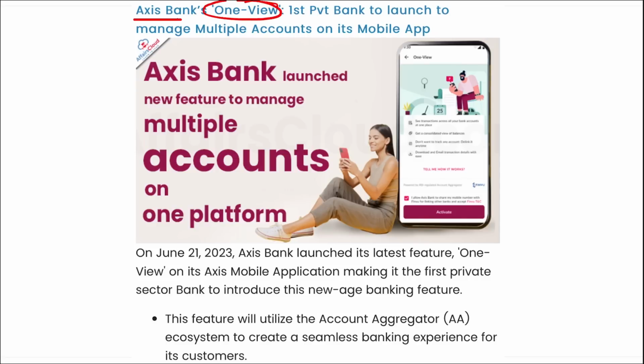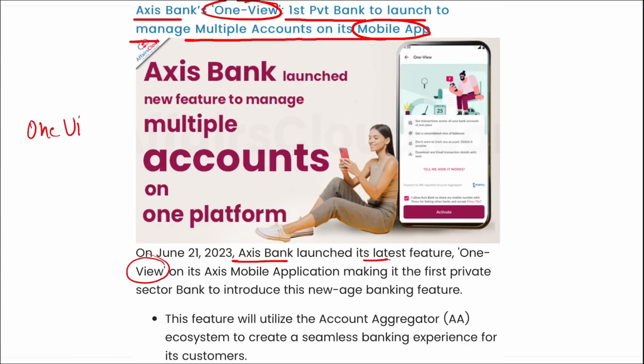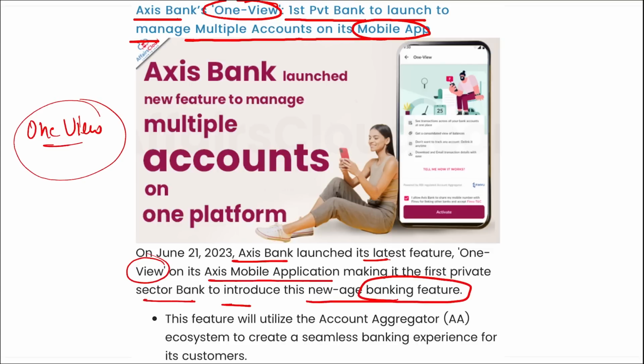Axis Bank's One View, that is the first private bank to launch a feature to manage multiple accounts on its mobile application. I repeat, Axis Bank has launched its latest feature, that is One View. Right? This is on their mobile application, which will make it the first private bank to introduce this new age banking feature.